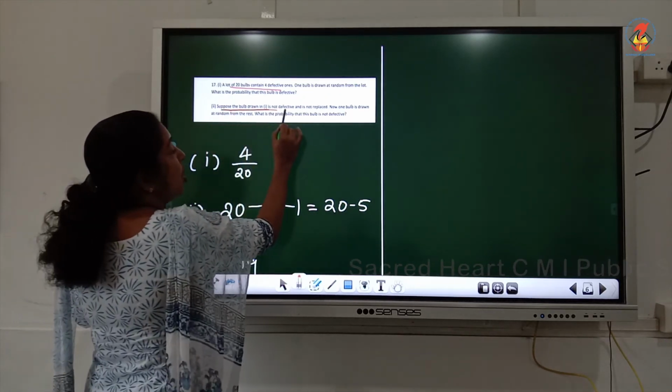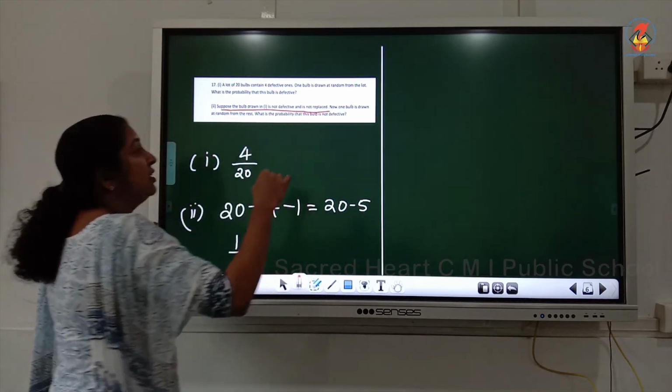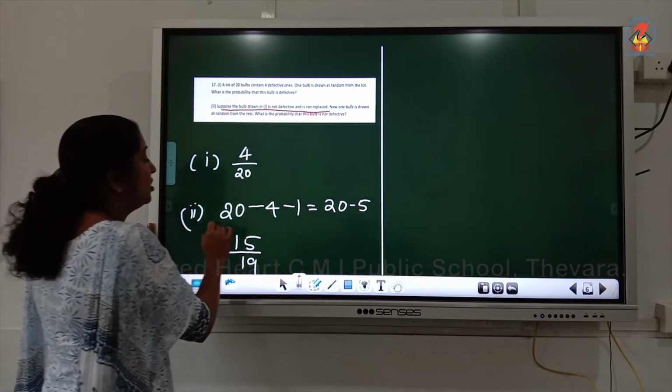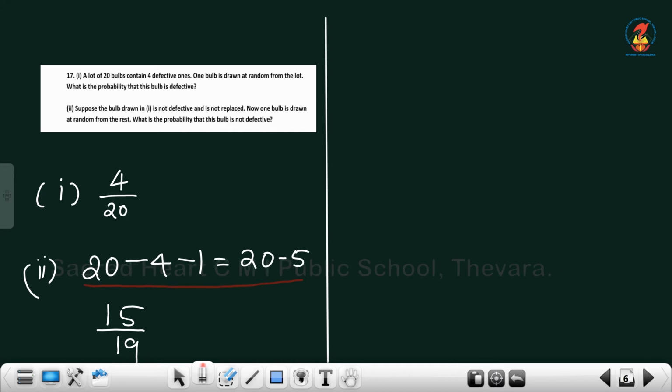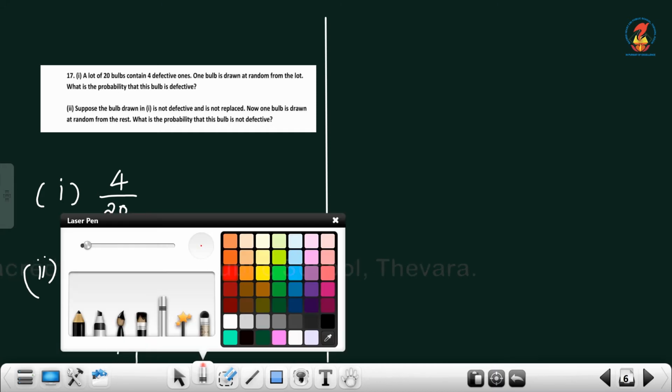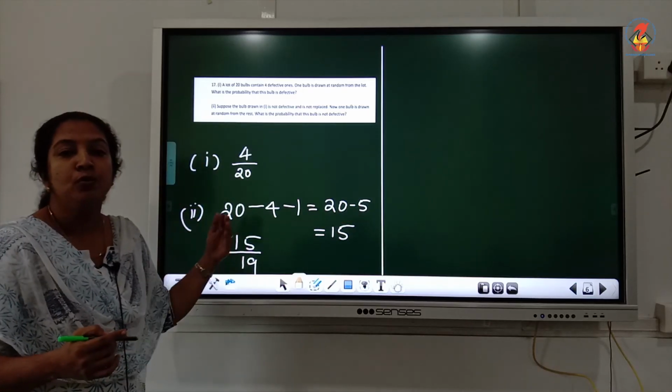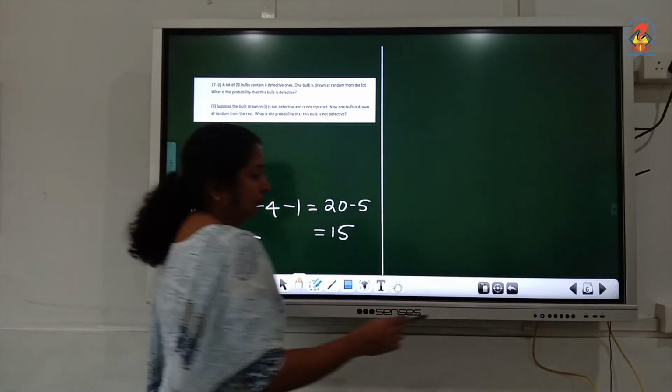Suppose that bulb is drawn as not defective and not replaced, so the total becomes 19, and the good ones 15, or you can find 20 minus 4 minus 1, which is equal to 15. So the required probability is 15 out of 19, because 1 we kept aside.